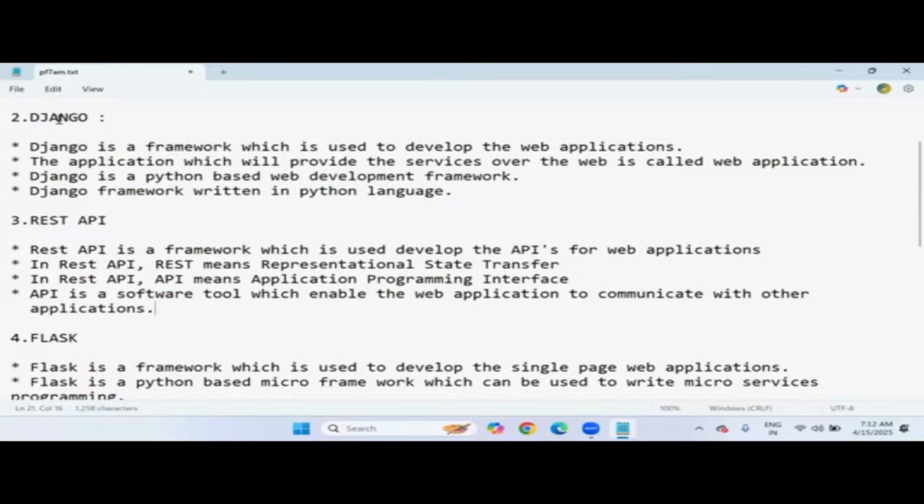So even after implementing Django web applications, if you want to provide services through your web applications, every web application requires some API. How do we generate APIs? By using the REST API subject. REST is an architectural pattern or design pattern. Using this pattern, whatever APIs we create are called REST APIs.